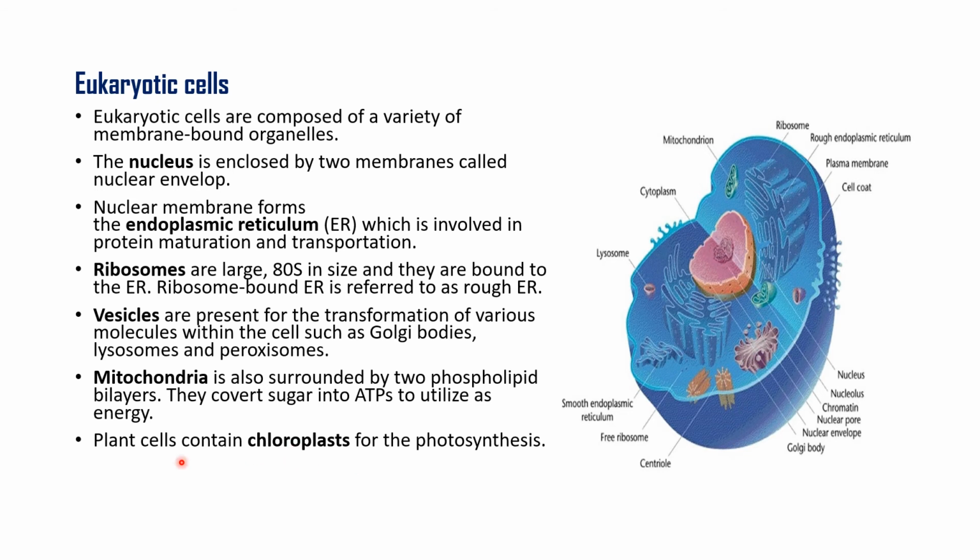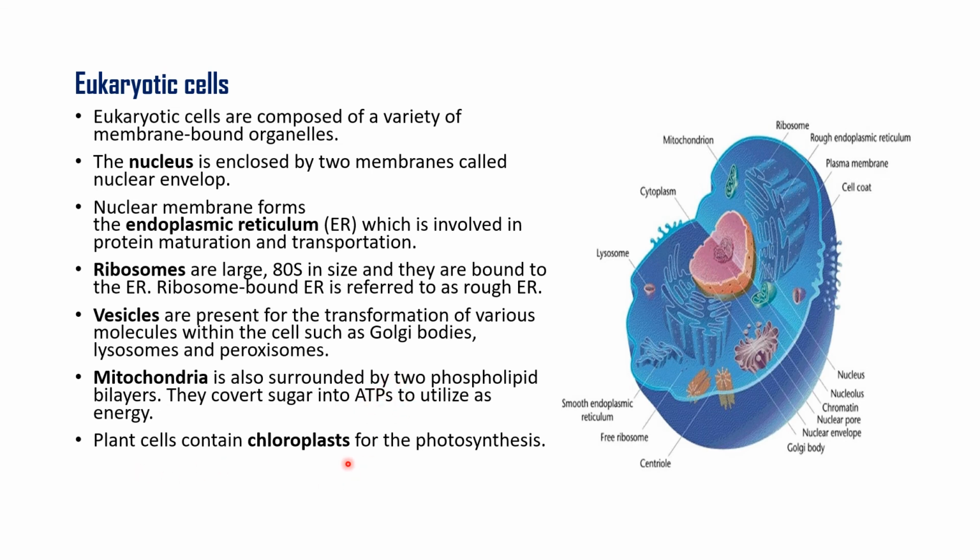Then mitochondria, we'll be studying in detail about all the organelles. Mitochondria, the powerhouse of the cell, is also surrounded by a double layered membrane. And what is the main function of mitochondria? It is the conversion of sugars into energy, isn't it? Oxidative phosphorylation, that is what it is called. So here ATPs are synthesized and energy is stored in the form of ATP.